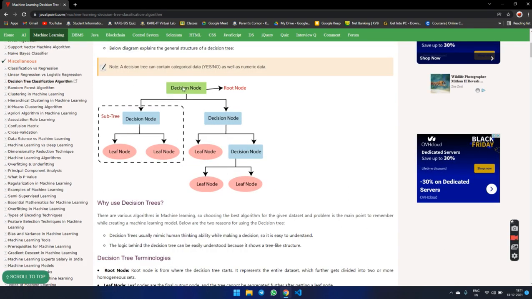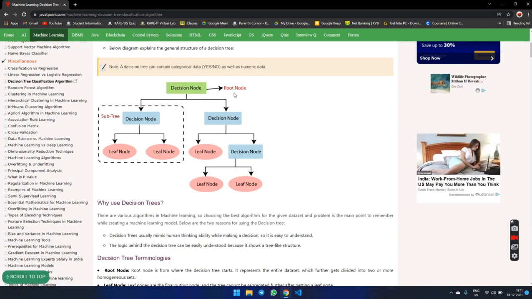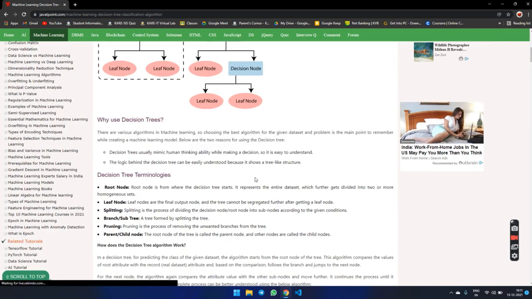You see this. This is the decision node. This is based on the root node. This is the subtree. This is the leaf node. These are the children. Okay.